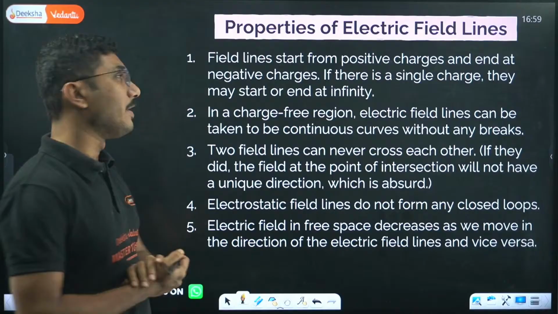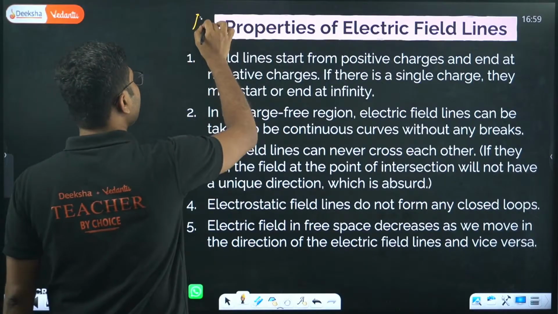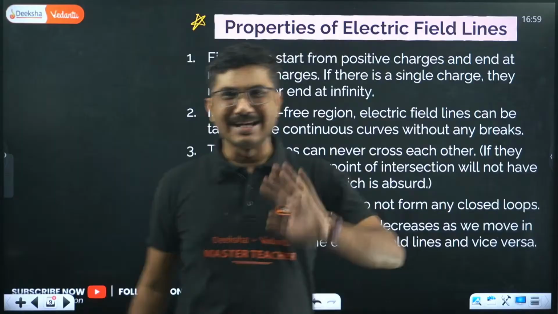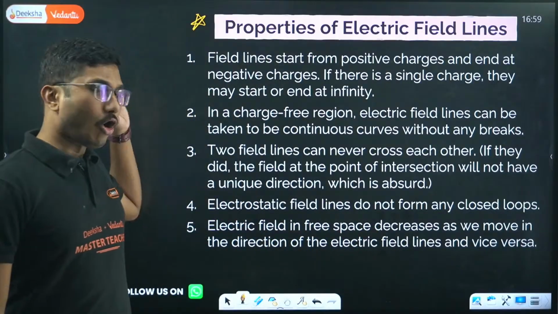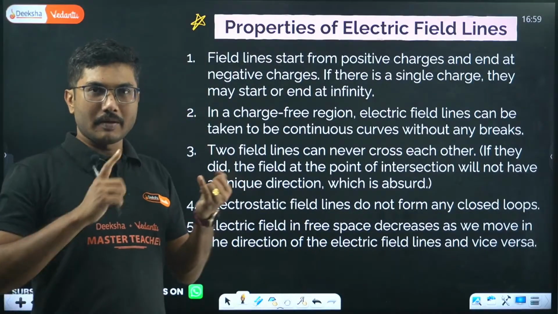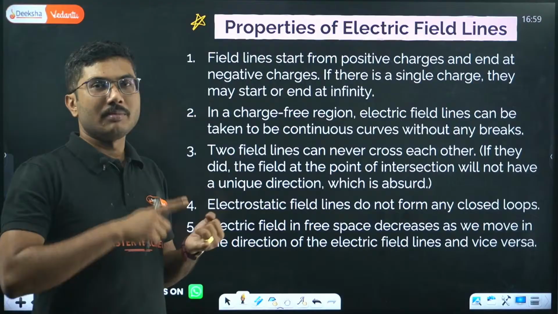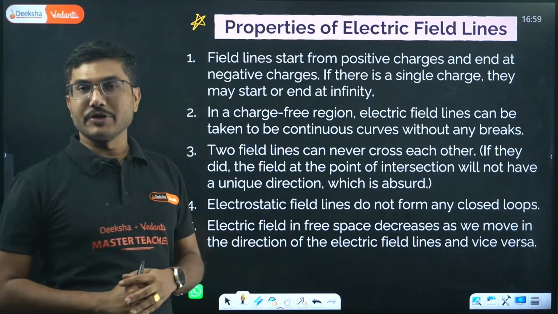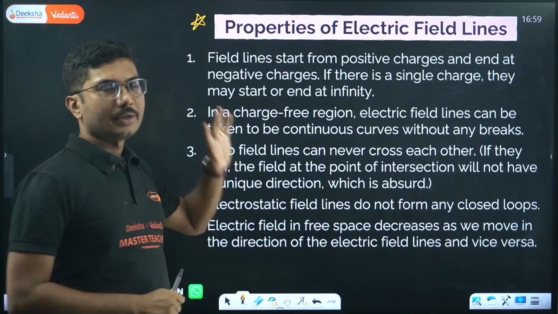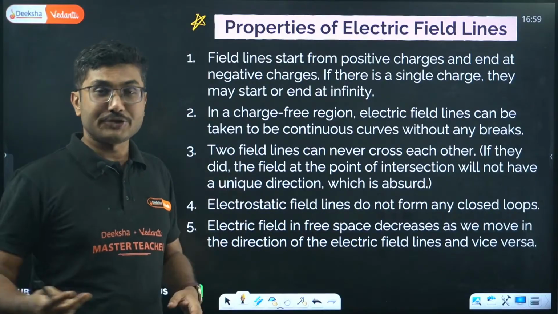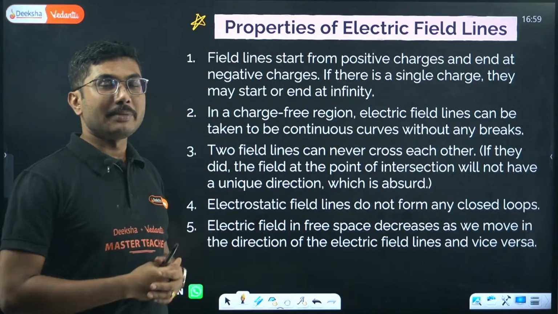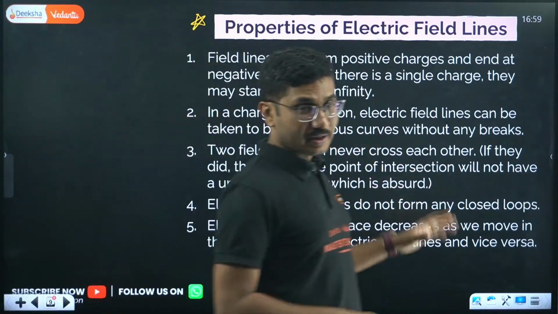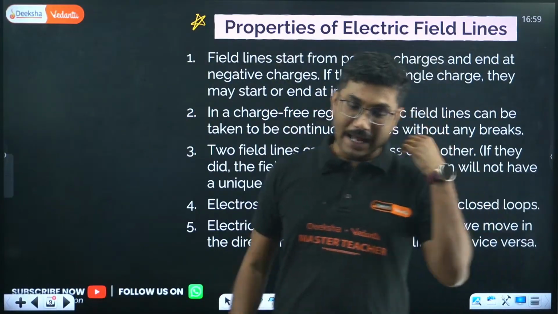Properties of electric field, and this is very important. Every year in all the exams that you are going to give, FA1, midterm, pre-board and board, you will find this question. Sometimes it may be asked to mention 2 properties, sometimes 3 properties, and for college internal exams sometimes teachers ask you to write 5 properties.